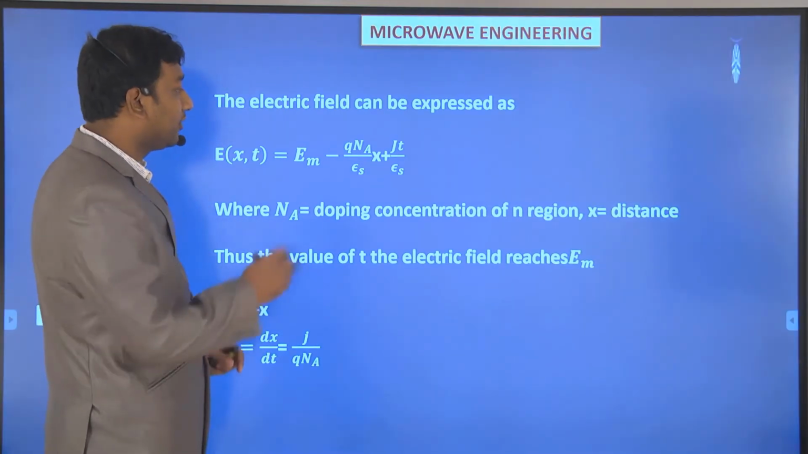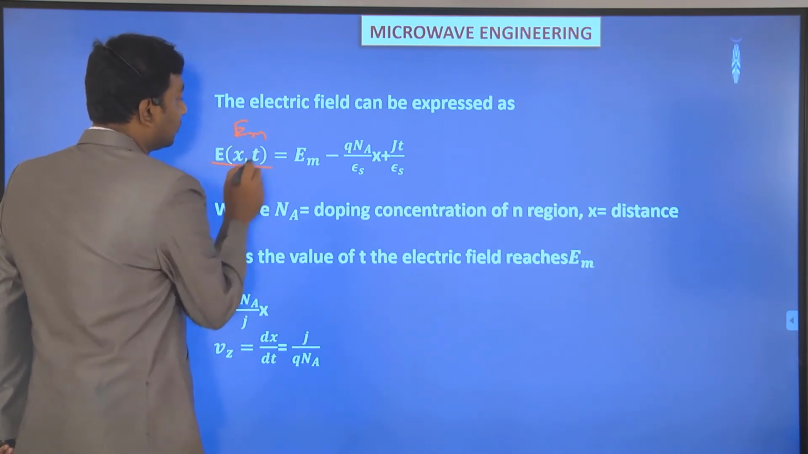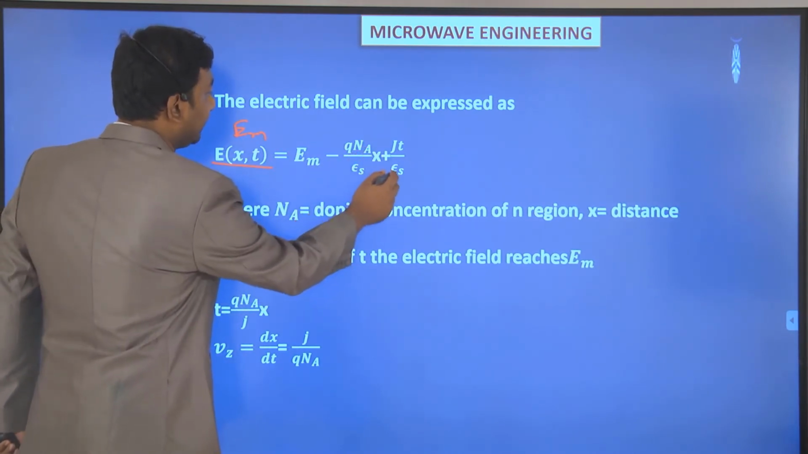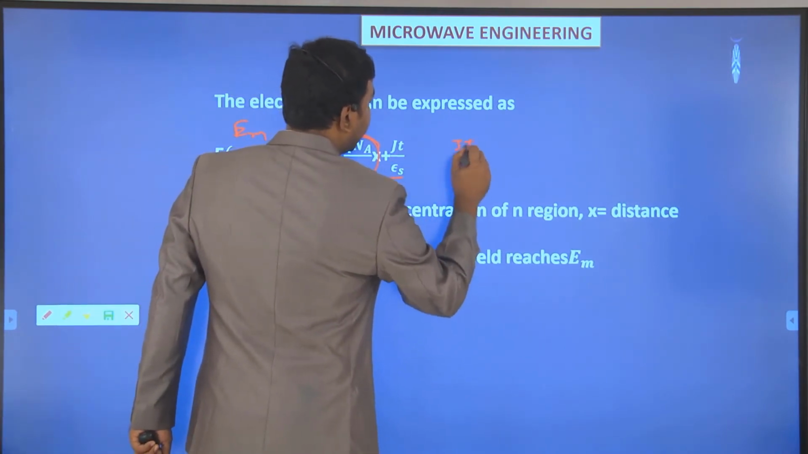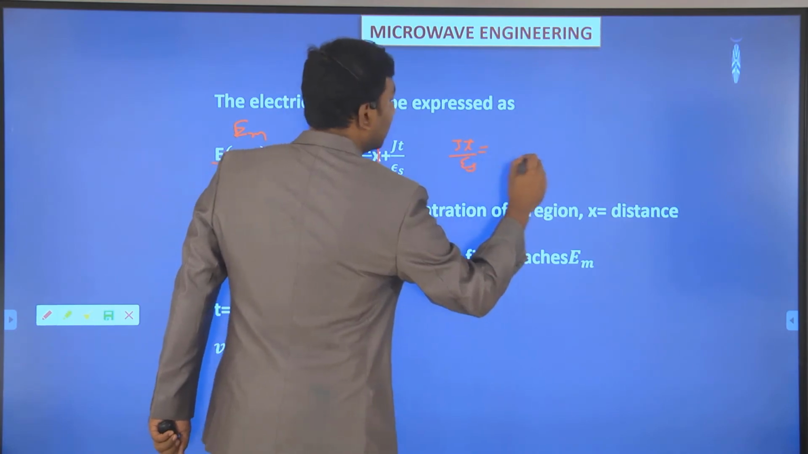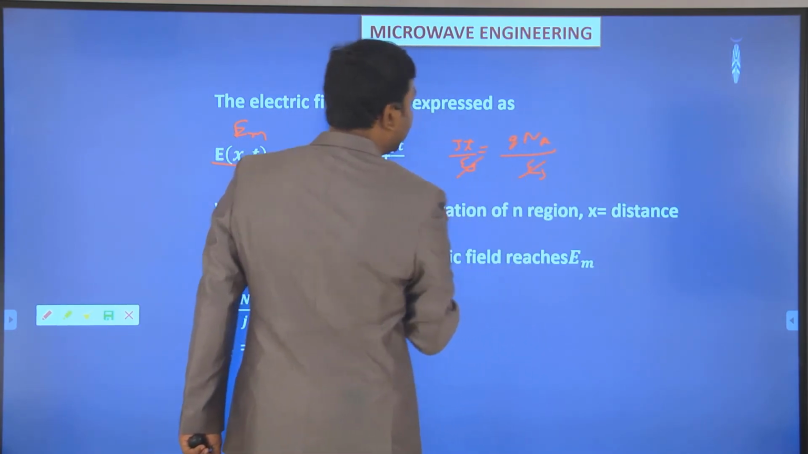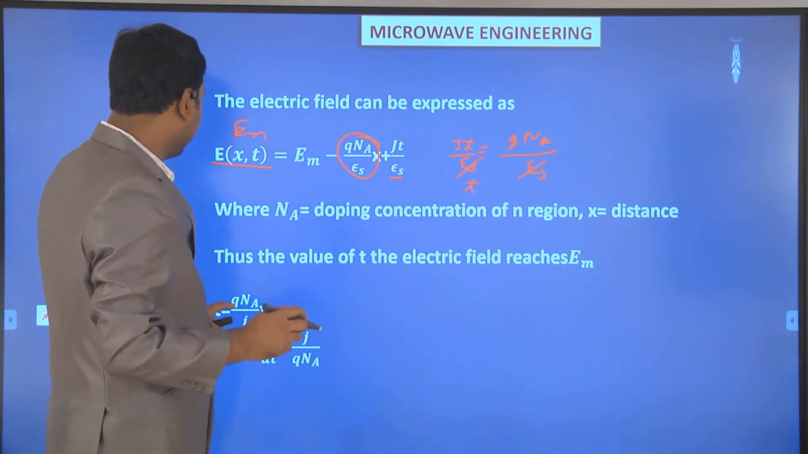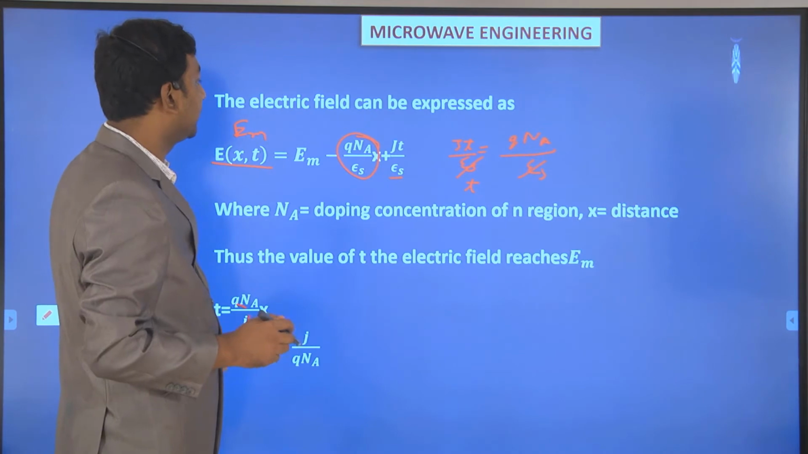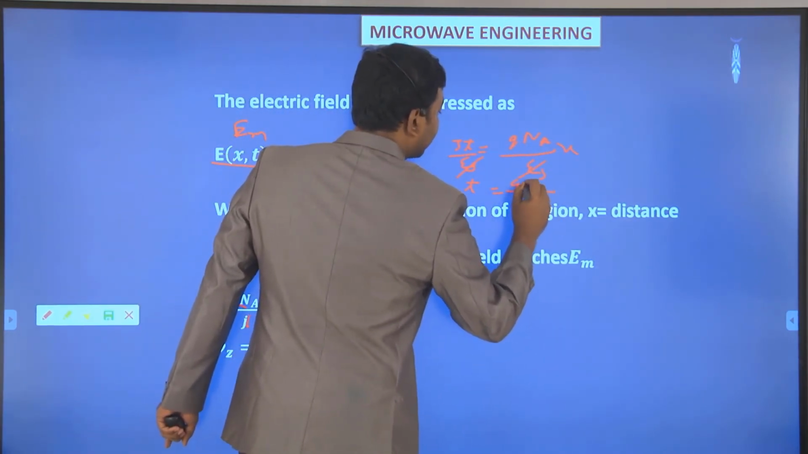Because we are considering when this reaches Es, we can write down J t divided by Es equal to this whole term. So J t divided by Es equal to q N A divided by Es. So we can cancel this term, and we'll get t equal to q N A times x divided by J.